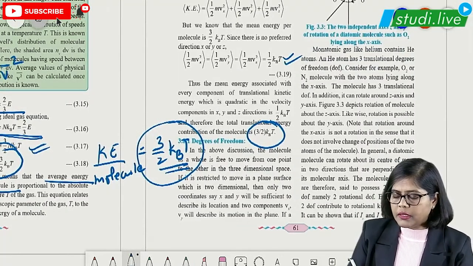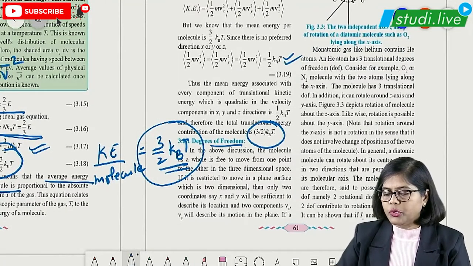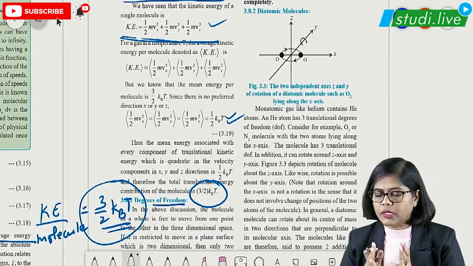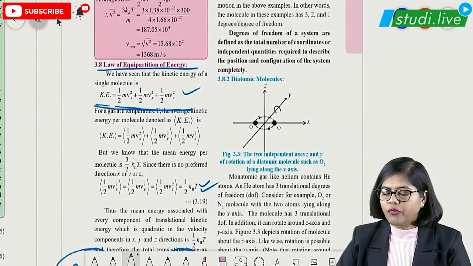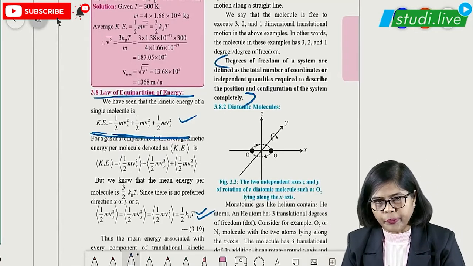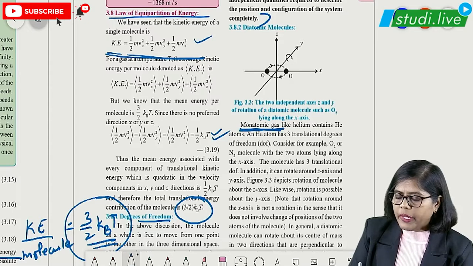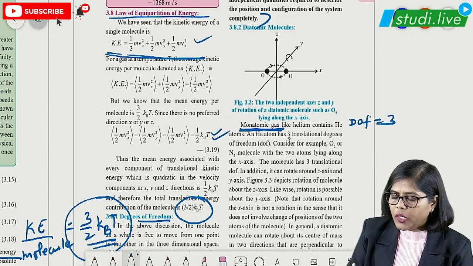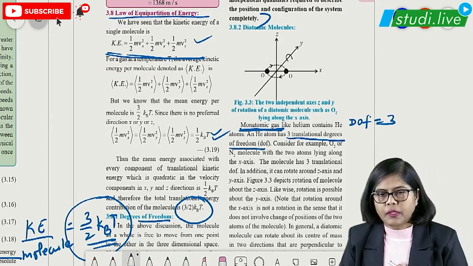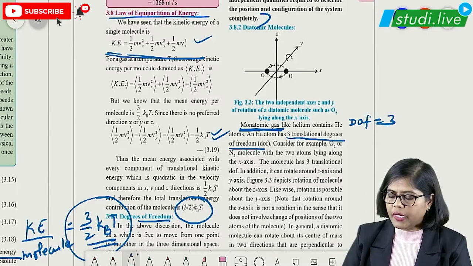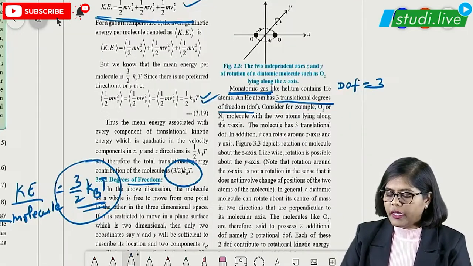Then comes the degrees of freedom, and there are 3 important points you have to remember. Degrees of freedom is the number of independent ways in which a body can move, in different positions and configurations. So remember, for a monoatomic gas the degrees of freedom is 3. Why? Because there are 3 translational degrees, along the 3 directions. That is why it is given as 3.